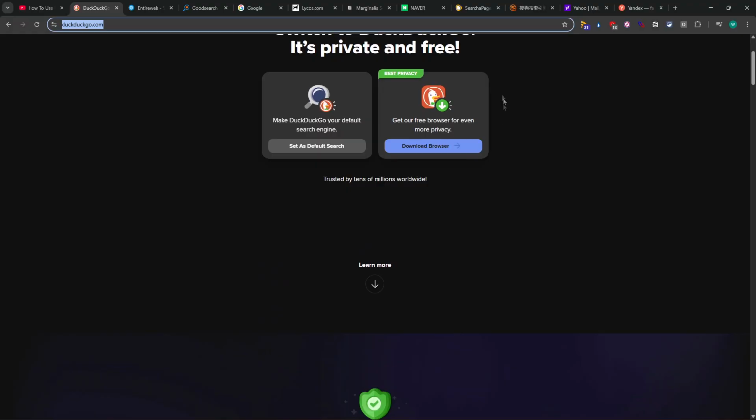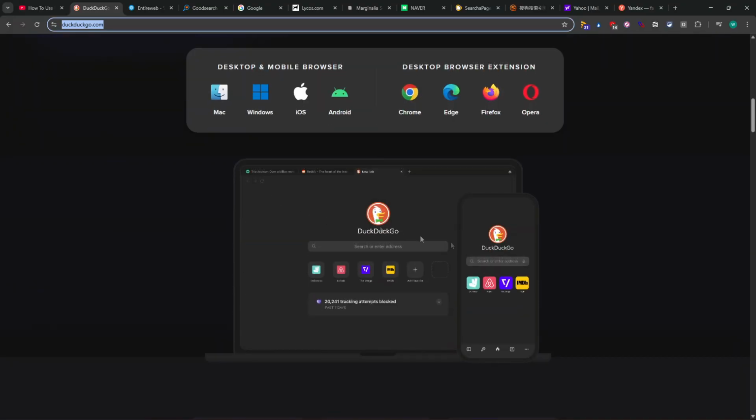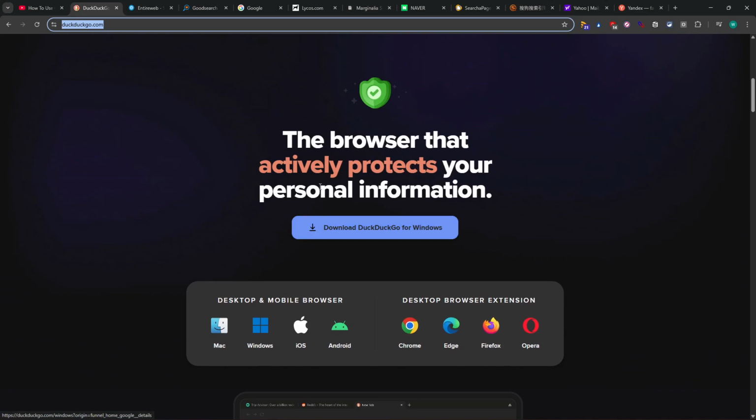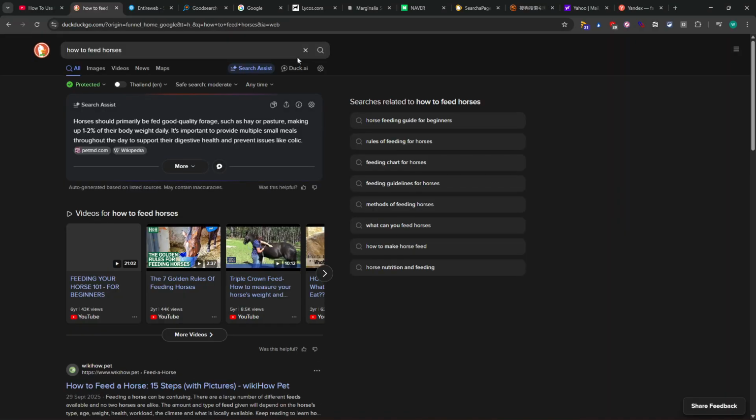Speaking of which, you can even load the browser directly on your phone or other devices. It's great because we can install it on Mac, Windows, iOS, and Android. So search without being tracked, and I would say let's try how to feed horses. So this one I will type, and we have a search assistant that will give an answer.